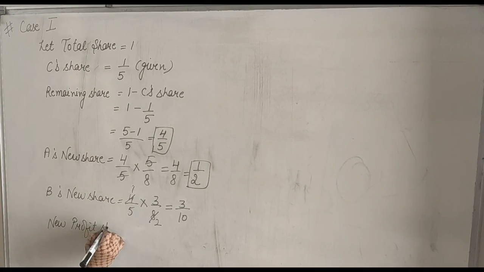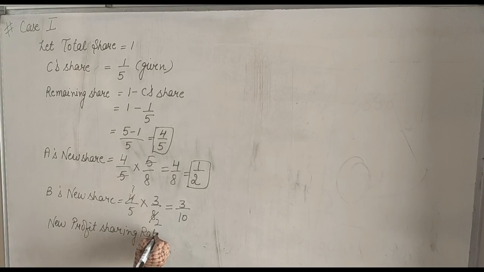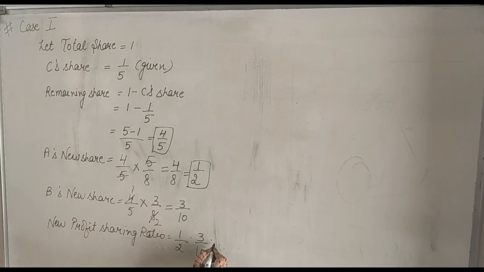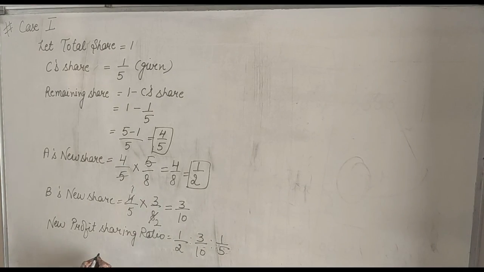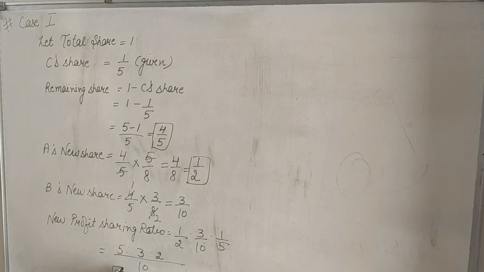Now the last step is to calculate the new profit sharing ratio. The new profit sharing ratio is equal to A's share, B's share and C's share. A's share is 1/2, B's is 3/10 and C's is 1/5. Now equate the denominators: 5, 3 and 2. The new profit sharing ratio is 5:3:2.